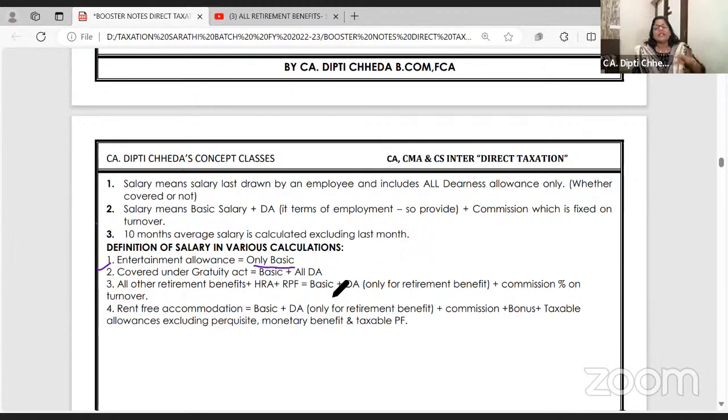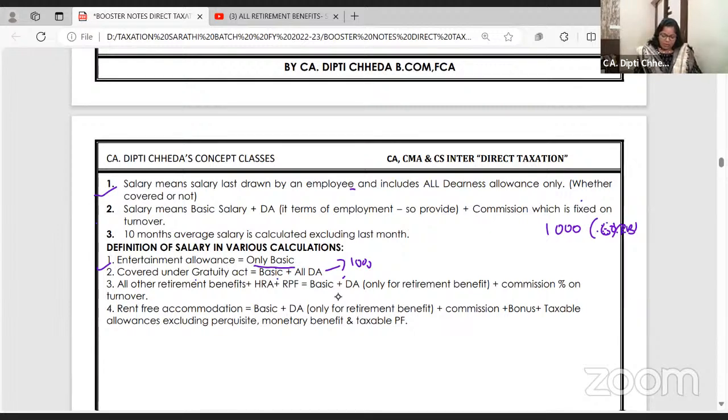Basic plus all DA. Ma'am, DA received is 1,000, but they said only 60% is considered for retirement benefit. But here you will take 1,000. If the employee is covered under the Payment of Gratuity Act, for definition of salary, you have to take basic plus all DA. That's what I've written in note number 1 here.